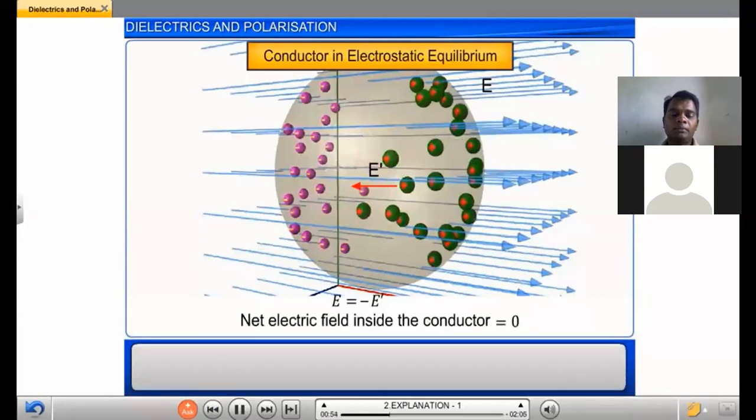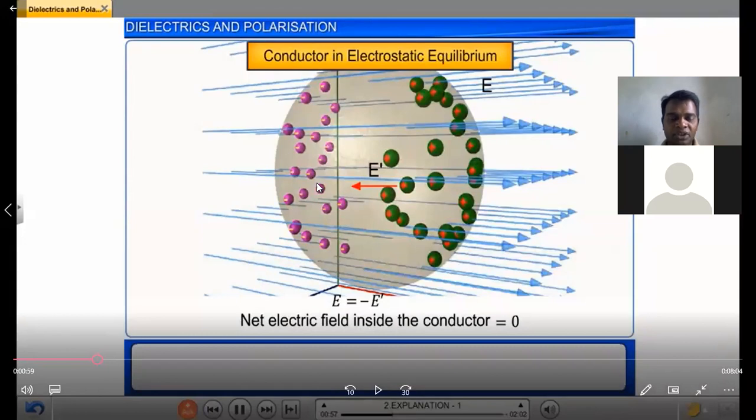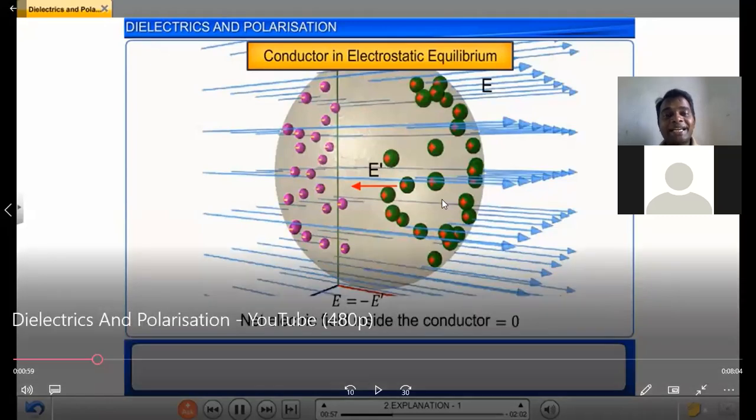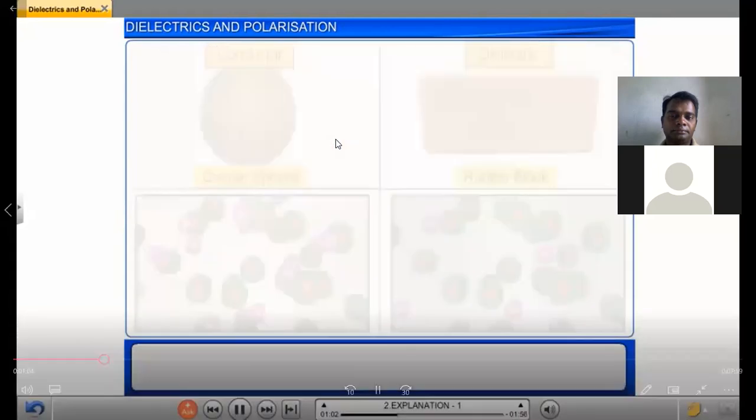The net electric field inside the conductor is zero. What is the net electric field inside this material? Say zero. How can you say? There is the positive charge and negative charge. Equal and opposite charges are separated inside the material. Due to that, the net electric field inside is zero. The conductor is said to be in electrostatic equilibrium.